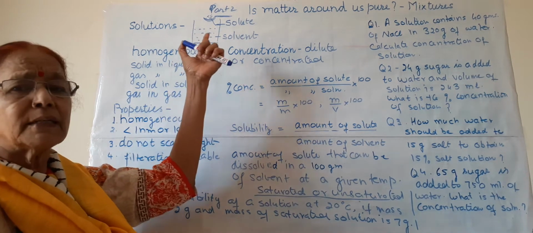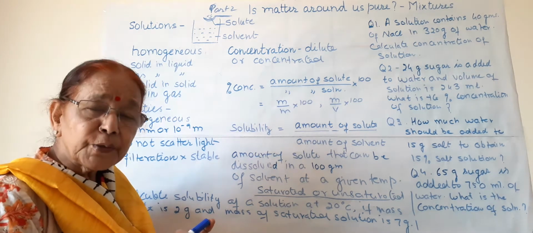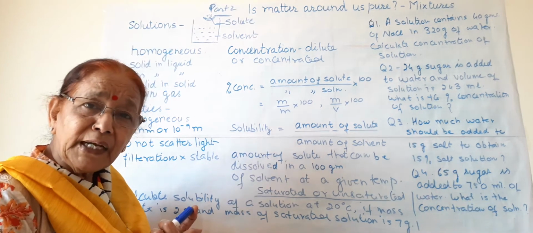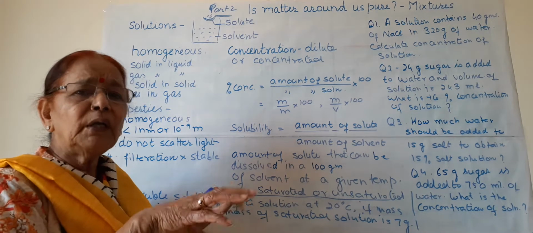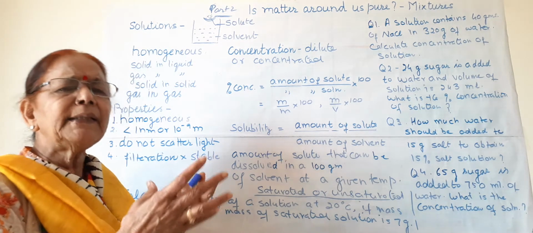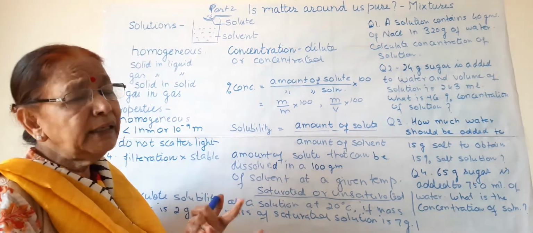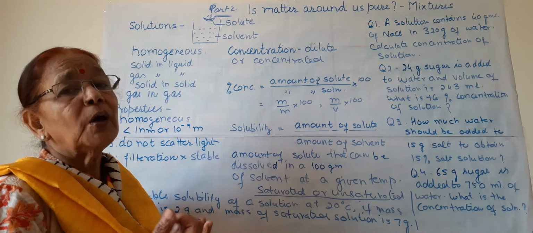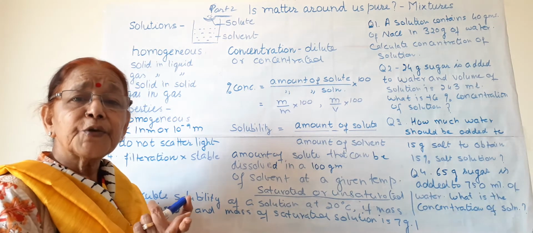We have many examples like this: sugar solution, salt solution, copper sulfate solution. The crystals of copper sulfate are dissolved in water. Barium chloride solution. Anything that can be dissolved in water or any other solvent will form a solution. Or we can have iodine in alcohol. We will get tincture of iodine.